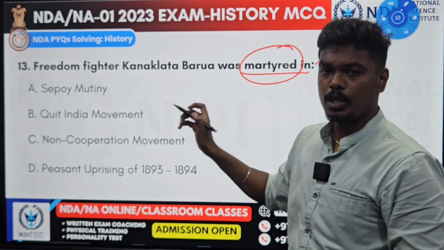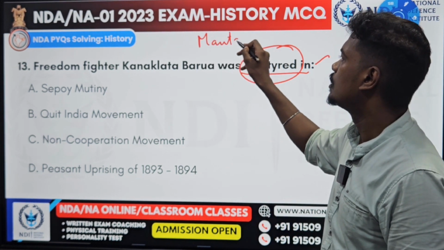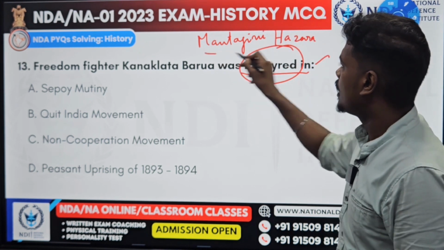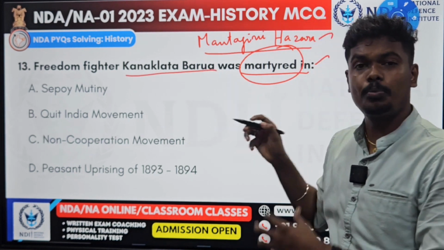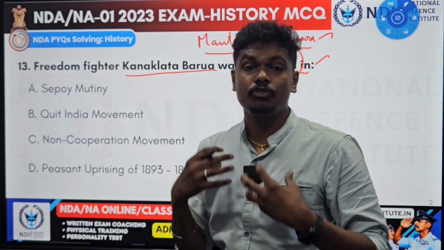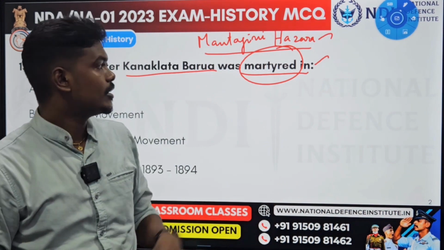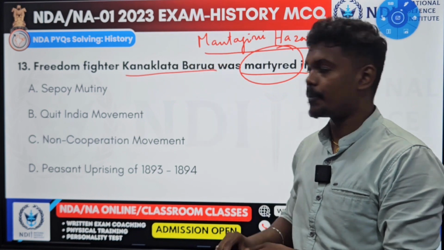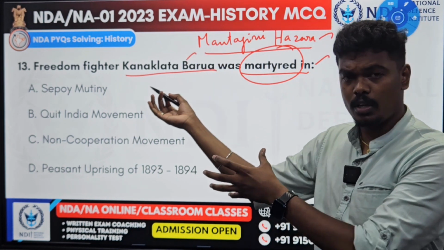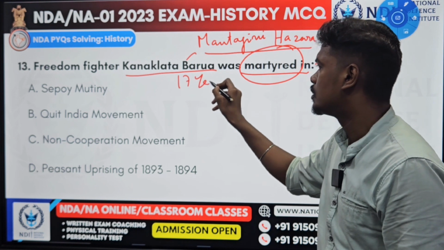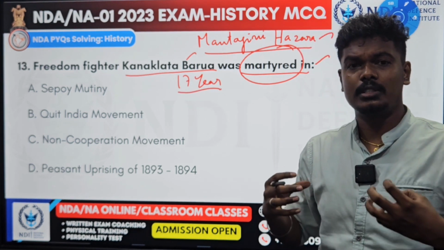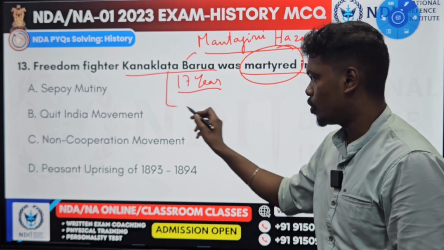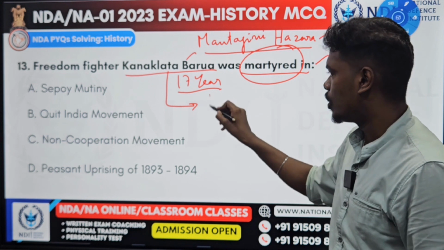This Kanaklata Barua, and there is also another person called Matangini Hazra. Matangini Hazra and Kanaklata Barua, these two are unsung women freedom fighters from India. Matangini belonged to Bengal, and Kanaklata Barua belonged to Assam in the Northeast. Kanaklata Barua was just a 17-year-old teen who was drawn into the Indian national movement.